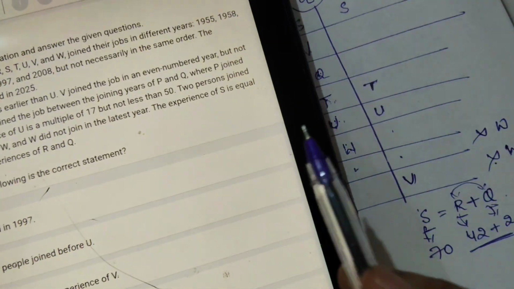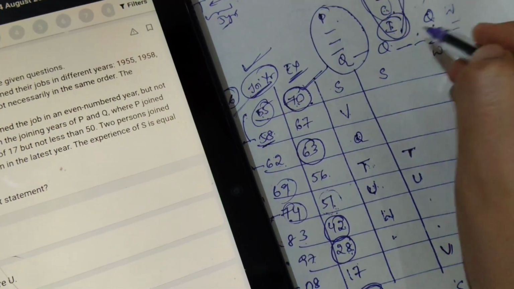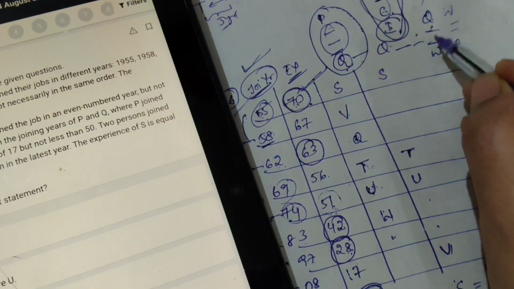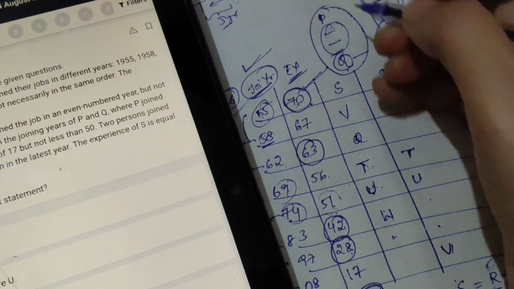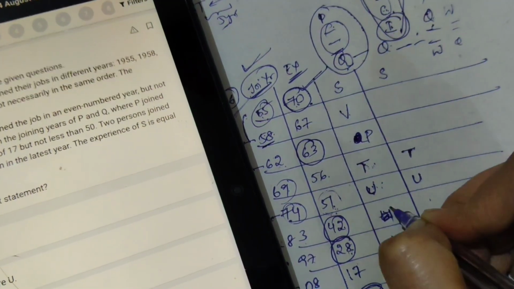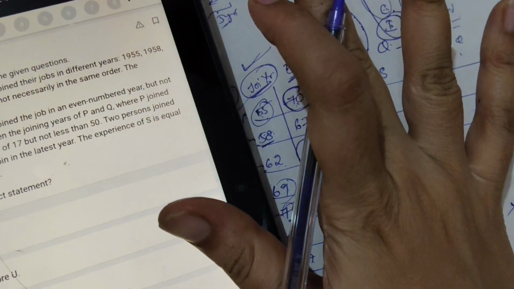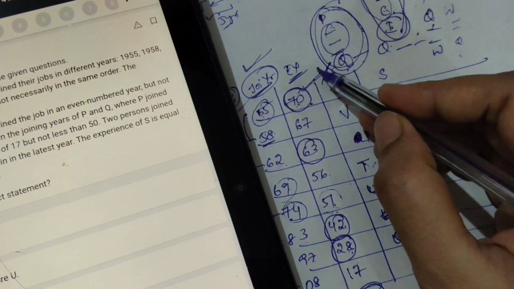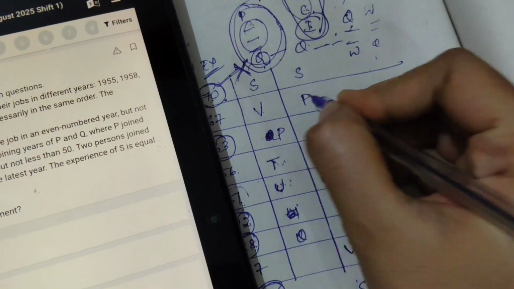Oh, here is one more clue. Sorry, I forgot this clue. See, now two clues are related to Q. One is that 3 members are there between P and Q, and 2 members are there between Q and W. Now if I write Q here, I can't, because P is above. So here it will not come. Definitely P should be here. 1, 2, 3, Q comes here, but W I can't write here. I hope you understand this, but please don't get confused. I forgot this hint. So it will definitely not come here. So definitely P should come here, because of the 3.